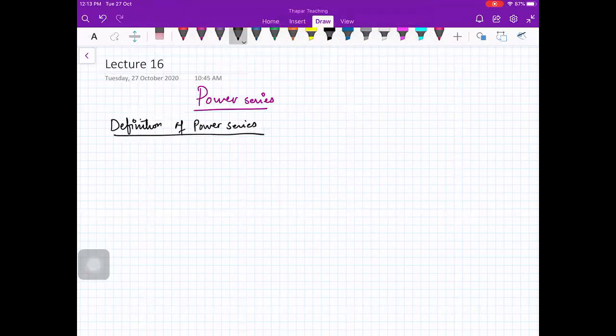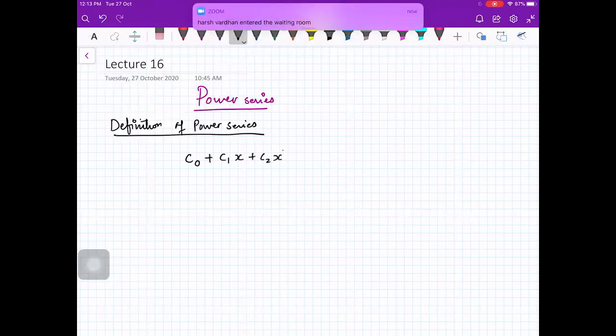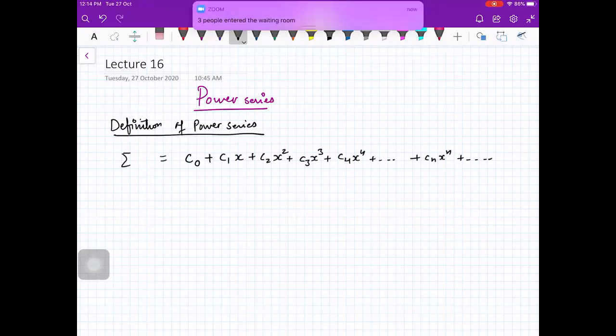Suppose you have a series like this: some constant plus c1x plus c2x square plus c3x cube plus c4x raised to power 4 and so on, cn x raised to power n plus so on. You can write it in short form as the sum from n equals 0 to infinity of cn x raised to power n.